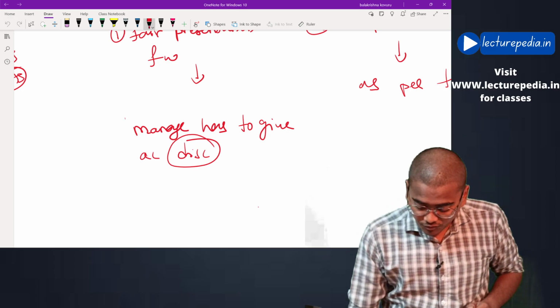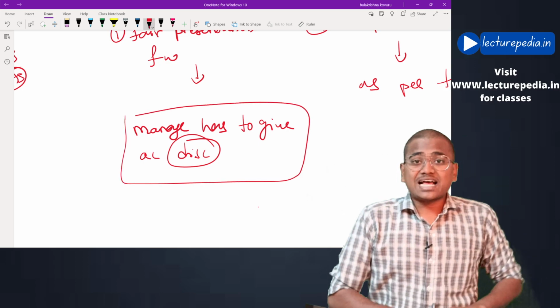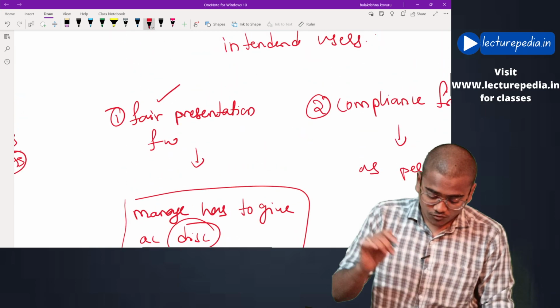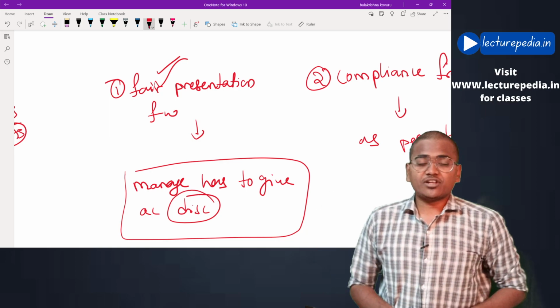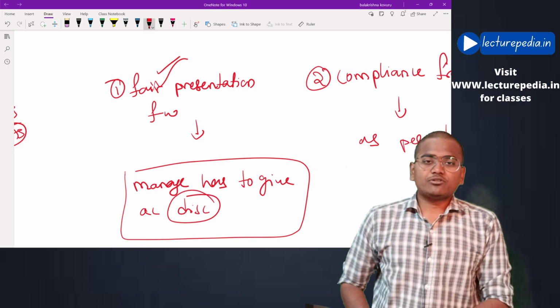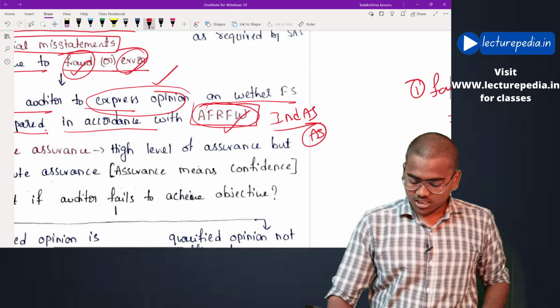That type of acknowledgement or disclosure has to be given by the management in case of this fair presentation framework. Okay, that is the main difference between these two financial reporting frameworks.